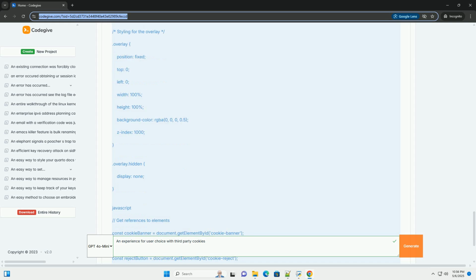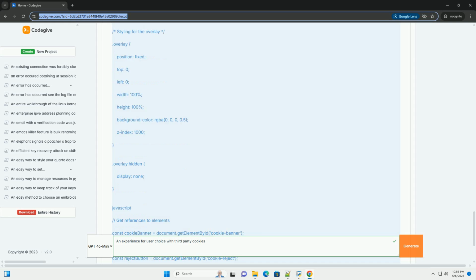5. Respect user preferences. Store user choices securely, for example using cookies or local storage, and consistently apply those preferences across all subsequent website visits. 6. Enable easy withdrawal of consent. Provide a clear and accessible way for users to change their cookie preferences at any time, for example a button in the footer or a link in the privacy policy.